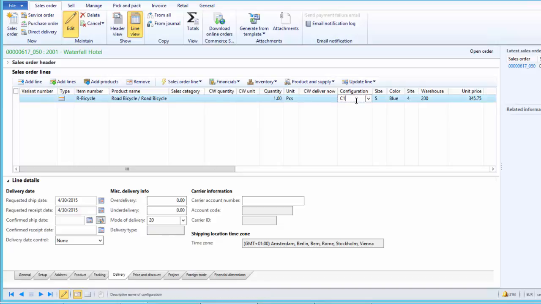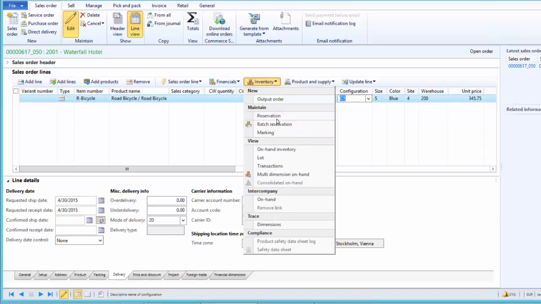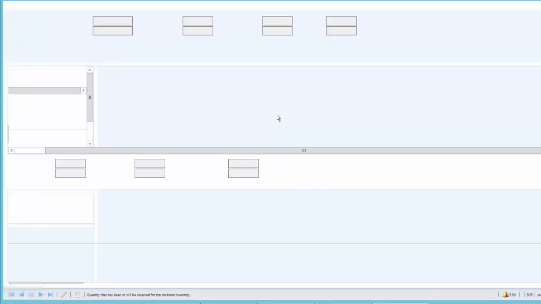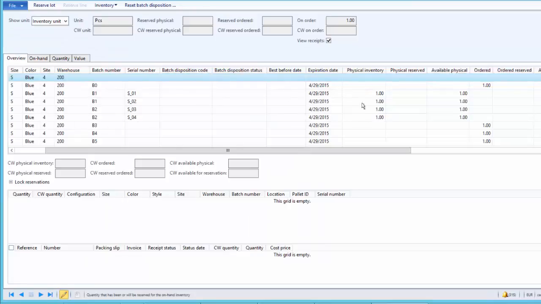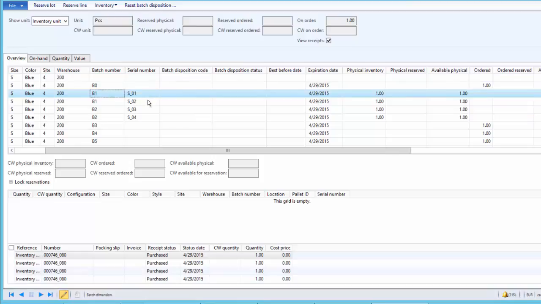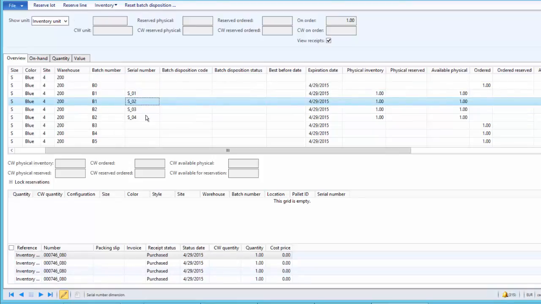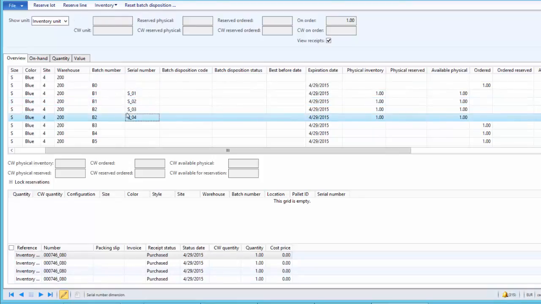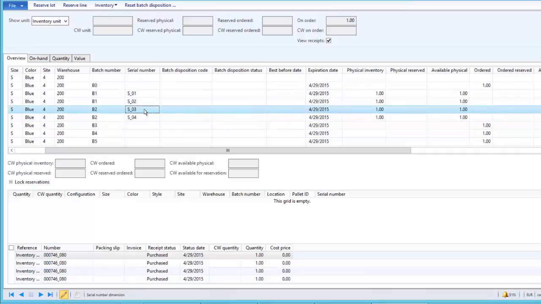So we just save the lines, Ctrl S, and in order to reserve manually, click on inventory and then reservation under the maintain group. Here we can see all the inventories. So for batch B1 we have 2 pieces, serial numbers 01, 02, and batch B2, 03 and 04. We can reserve any of this physically available inventory. However, we have some ordered inventory as well, which we will review later, but currently we will reserve from the physically available inventory.